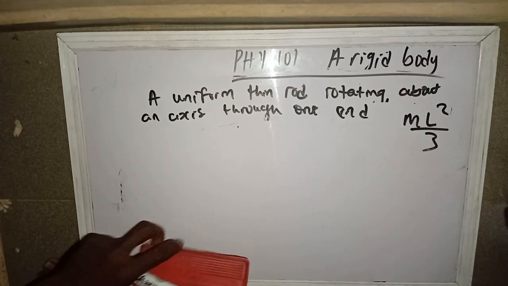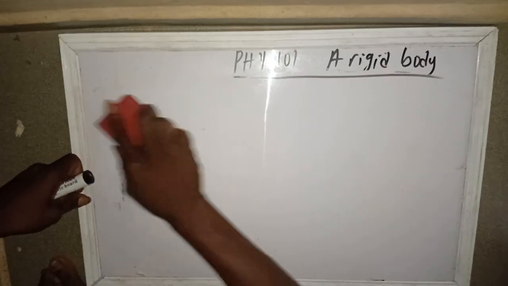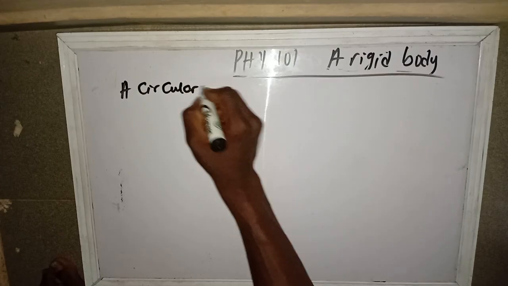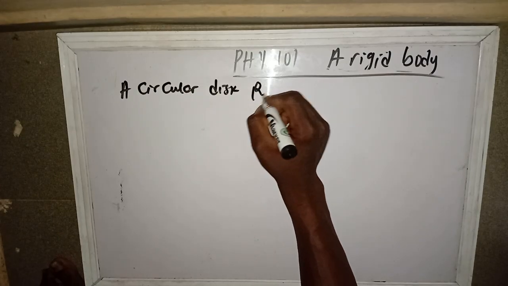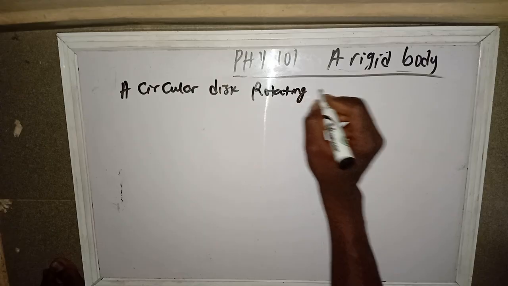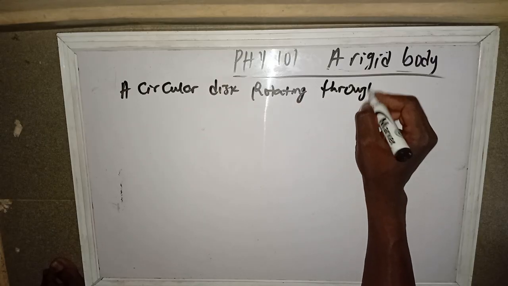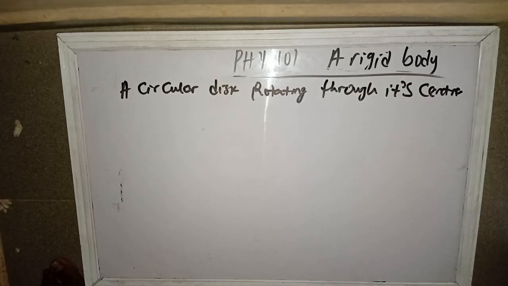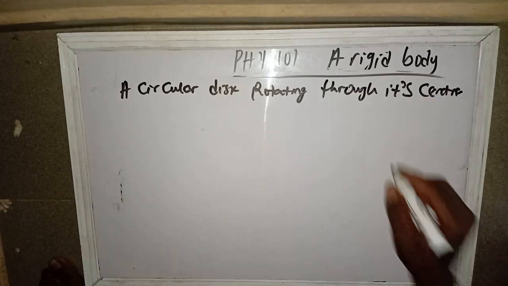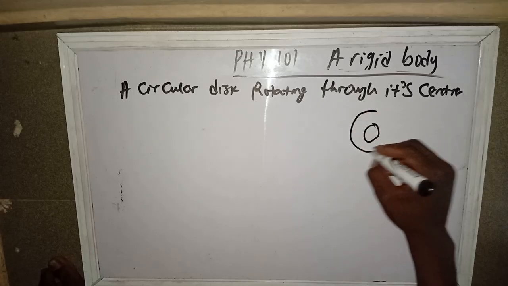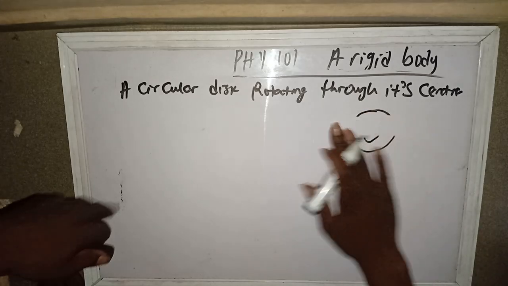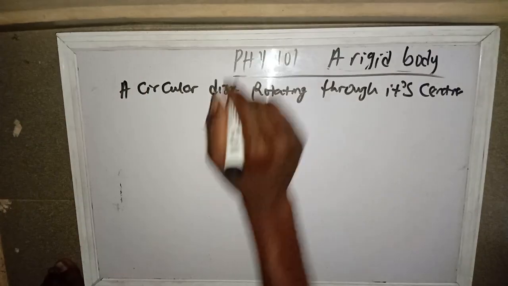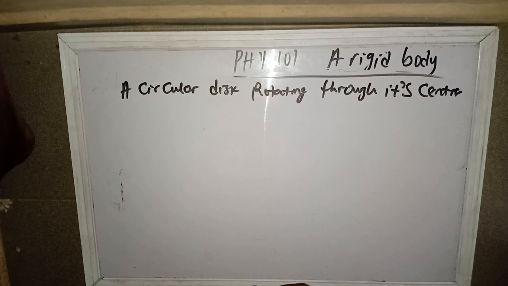So let's talk about circular discs. A circular disc rotating through its center. Note, a circular disc is like a ring. Yeah, this is how it is, like a ring, but this one is flat. It has thickness too, but not that long like a real ring.